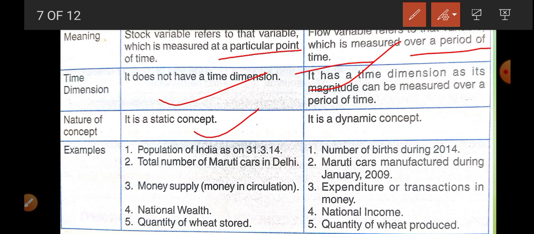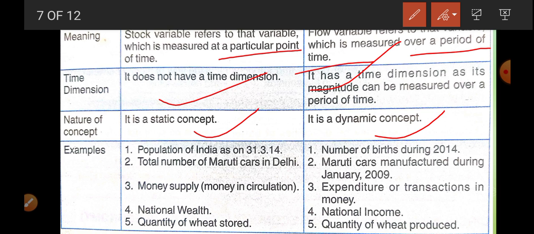Stock is a statistic, it is not going to change frequently, like number of people of India, it is counted and it is not going to change every day. Okay, now flow is dynamic, like income, expenditure, profit, loss, it is dynamic, it changes.